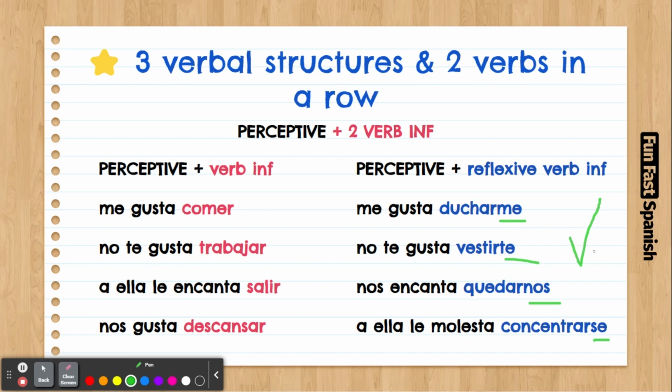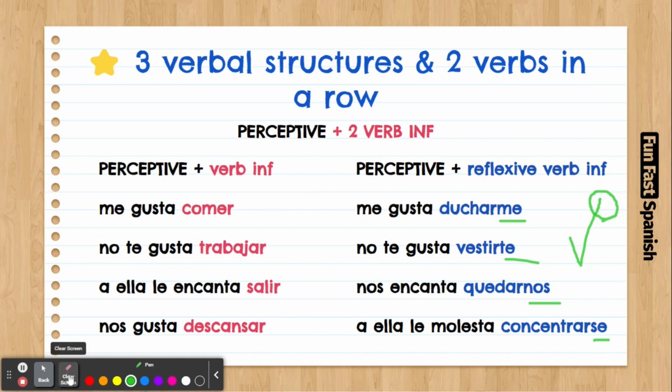So I know this topic was long. This video was crazy long, but it's very important to understand and to practice. So, how to practice this? Well, to be honest, the only way to practice this is by using two verbs in a row.